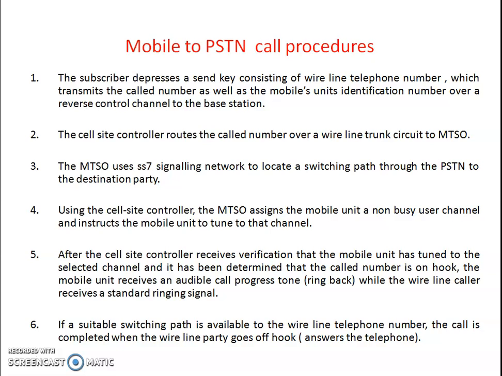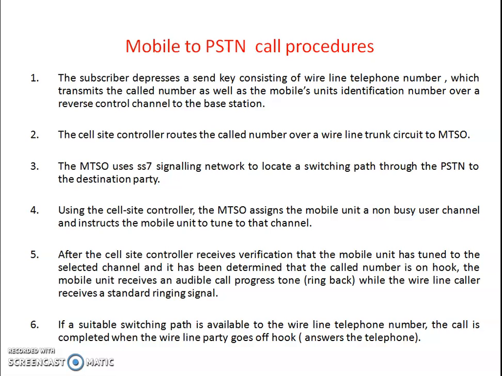The subscriber presses the send key after entering the wireline telephone number, which transmits the called number as well as the mobile unit's identification number over a reverse control channel to the base station.